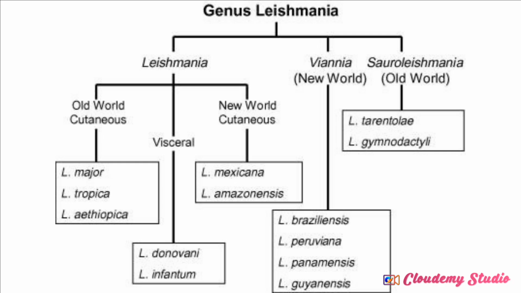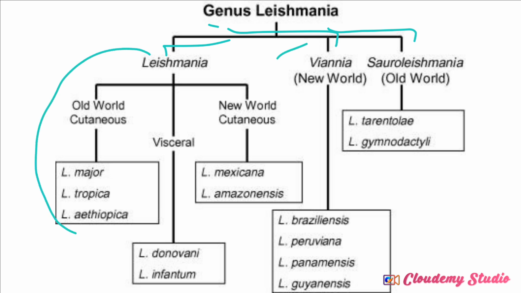Now, this is a table that shows the classification of Leishmania in both the Old World and the New World. You understand? So basically, the genus Leishmania, remember that we have their complexes, can be classified into Leishmania, Viannia, and Sauroleishmania. But the ones that we are interested in this class are Leishmania and Viannia. You understand? These are the two that we are interested in.